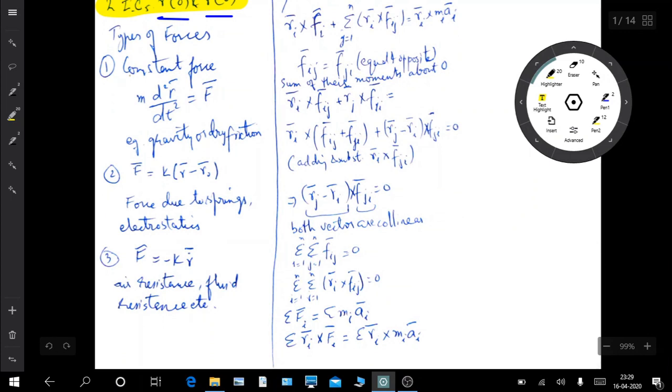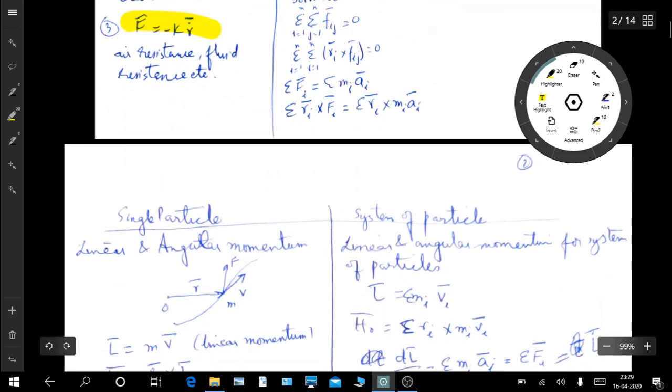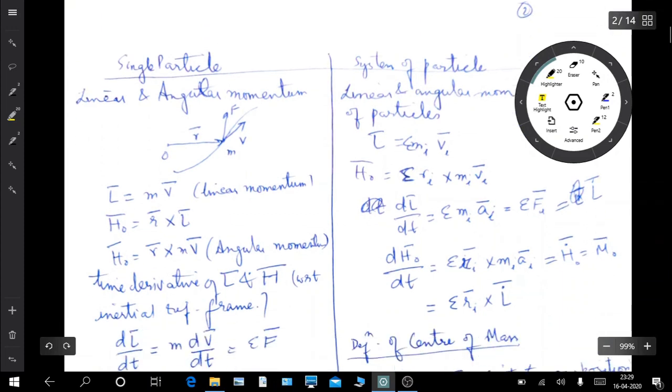Also force due to spring is a function of position. Then air resistance, fluid resistance force is a function of velocity. We'll come back to the system of particles later.